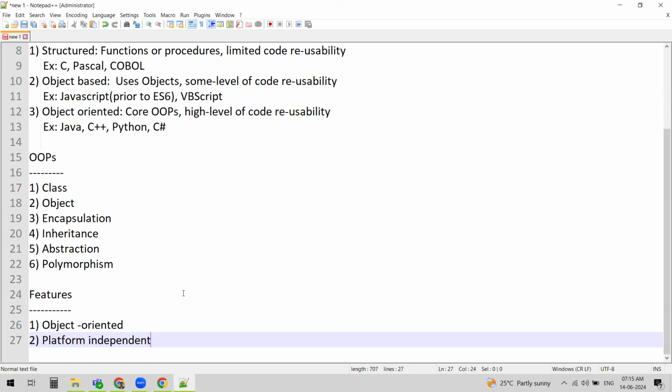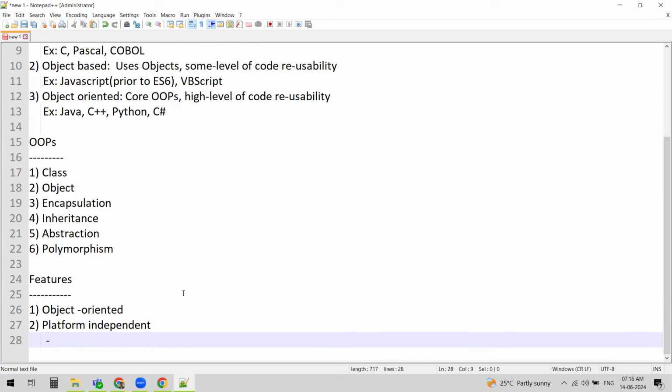This is called write once, run anywhere. This is the most important feature of Java. You write it once and you can run it anywhere. Anywhere in the sense that you write it on one platform, take that compiled code, and run it on any other platform. This is what we call platform independent. So Java is a platform independent language. This is a very important feature of Java.